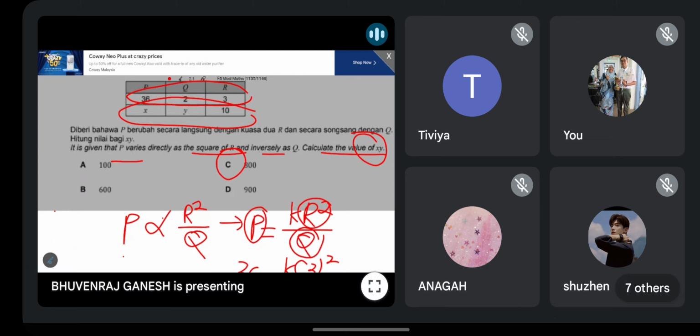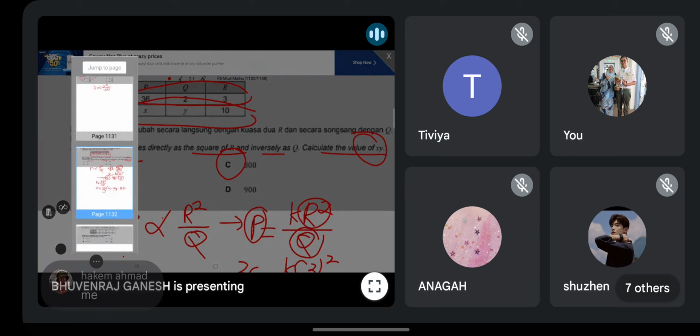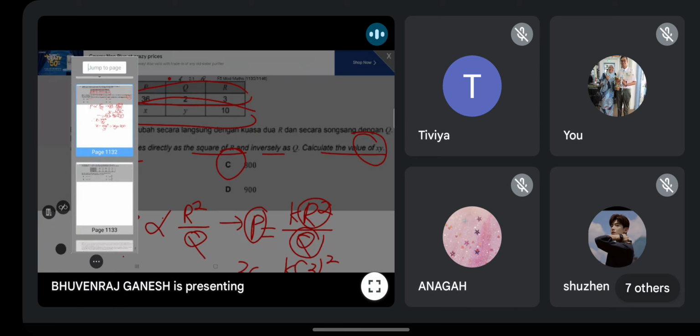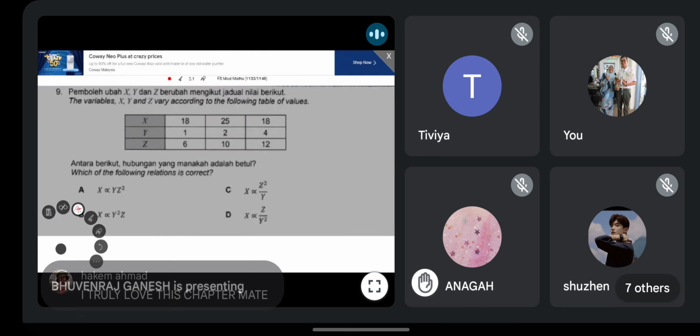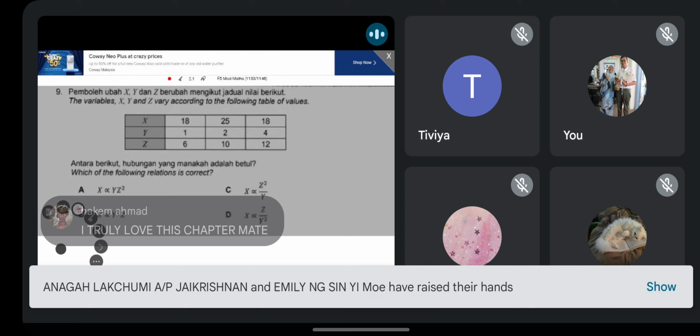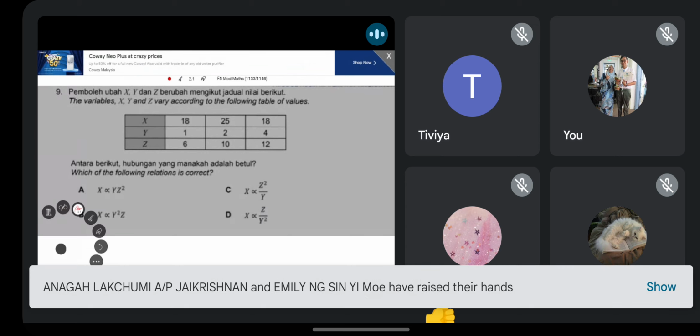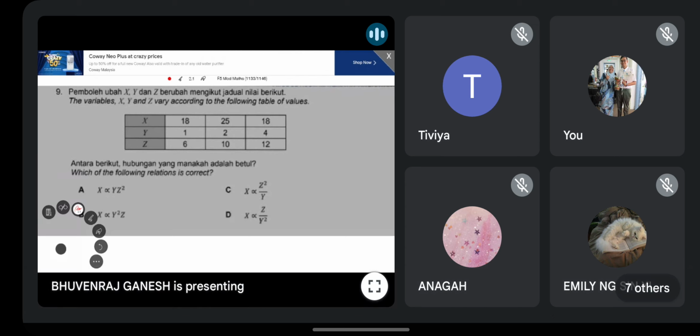Okay, guys, clear? Who start to like the chapter already? Siapa dah rasa macam suka bab ni? Who start to like it already? Anyone got the feeling you like the chapter already after you try the question? Okay, good. This chapter, not to say they like to come out in the exam, but it will come out lah. But not many questions, tak banyak soalan.